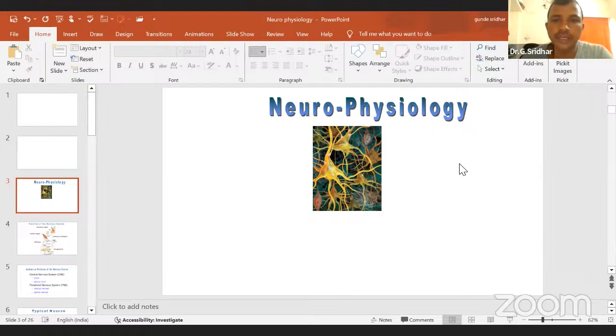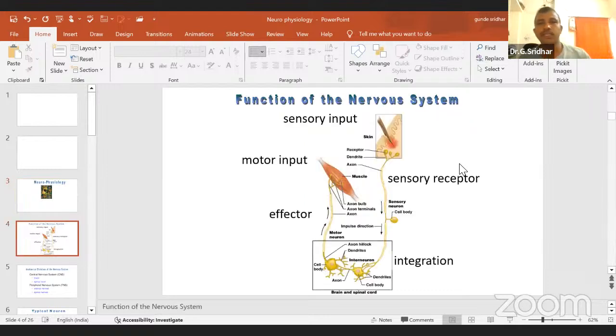Okay, in nerve physiology, you can see this diagram, functions of the nervous system. What are the main functions of the nervous system? Yesterday, we discussed the internal controlling system, the endocrine system. Today, we are discussing the main controlling system in higher vertebrates, that is the nervous system. If you see the functions of the nervous system like this, from external stimuli or from an external source, we are getting the stimulus here.